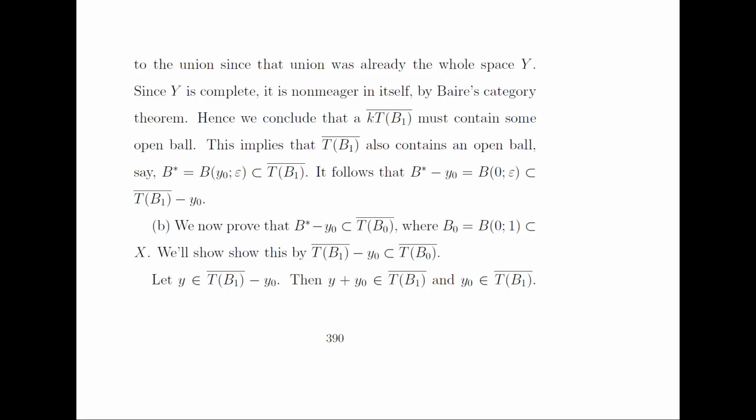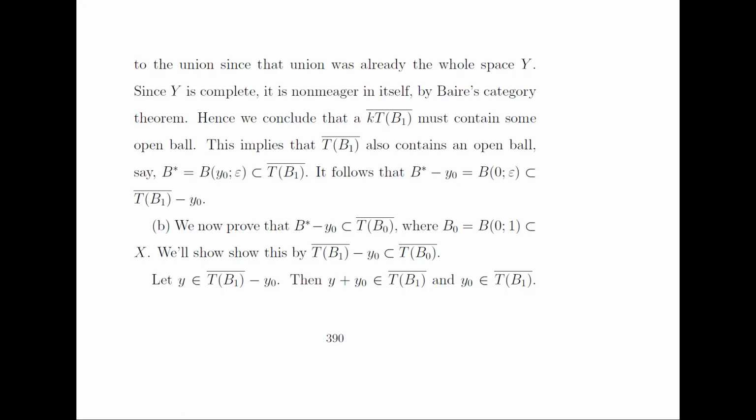And by Baire's category theorem, since Y is complete, it is non-meager in itself. Hence, we conclude that the closure of T(B1) must contain some open ball. So this implies that the closure of T(B1) also contains an open ball, say B star, centered around the point y0 and radius epsilon. So it follows that B star minus y0 is contained in the closure of T(B1) minus y0.